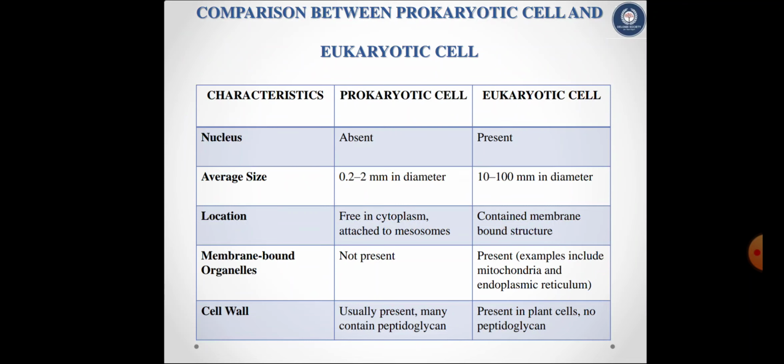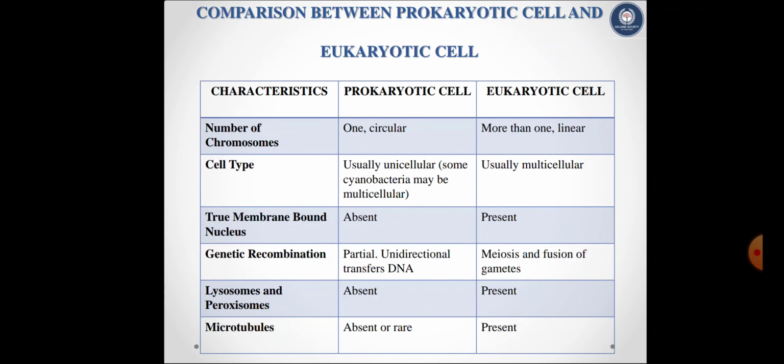Cell wall of prokaryotic cell is usually present, many contain peptidoglycan, and in eukaryotic cell, cell wall is present in plant cell, no peptidoglycan. Then another characteristic is number of chromosomes: in prokaryotic cell it is 1 and circular, and in eukaryotic cell more than 1 and linear.